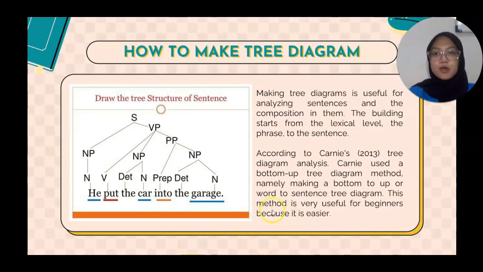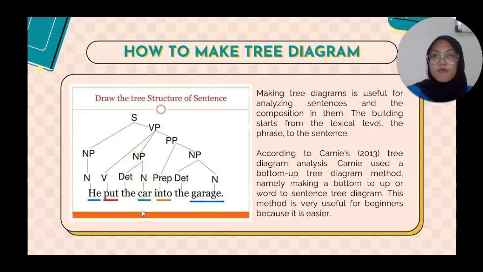Example: if we have classified words into parts of speech, then we just have to make the tree diagram upwards. For example, the garage. The is a determiner and garage is a noun. If we combine them, the garage is a noun phrase, as well as the car. The car: the is a determiner and car is a noun, which becomes a noun phrase.